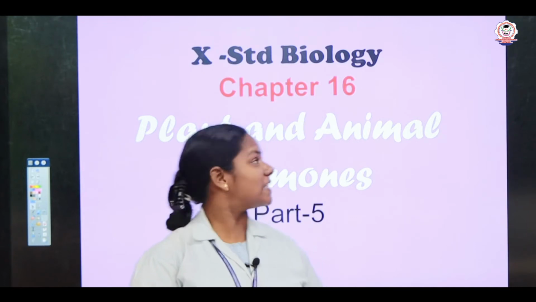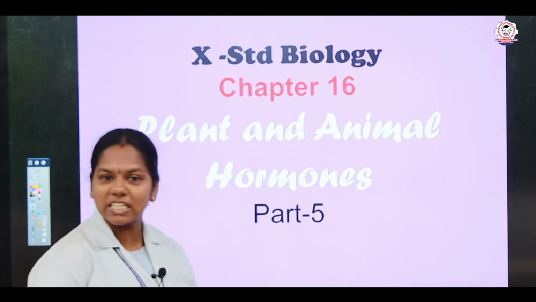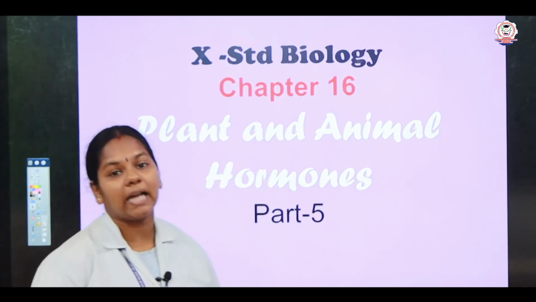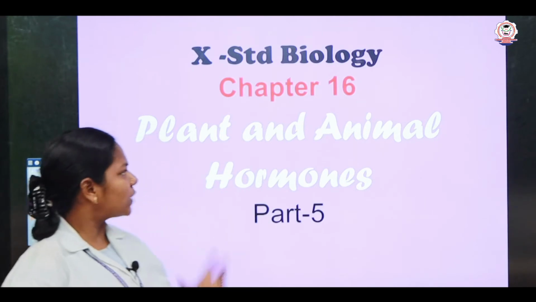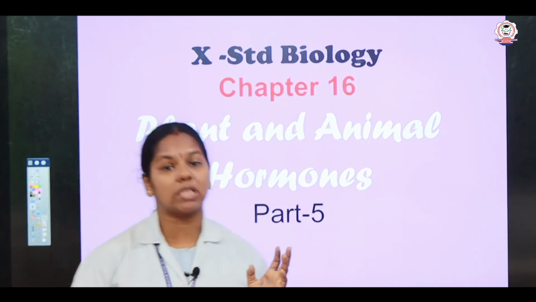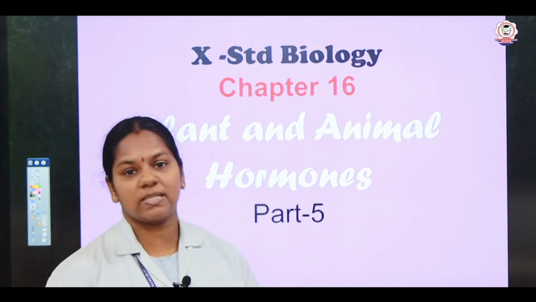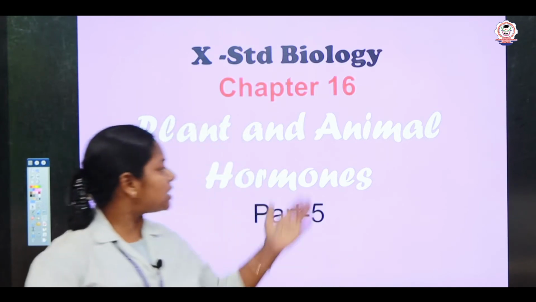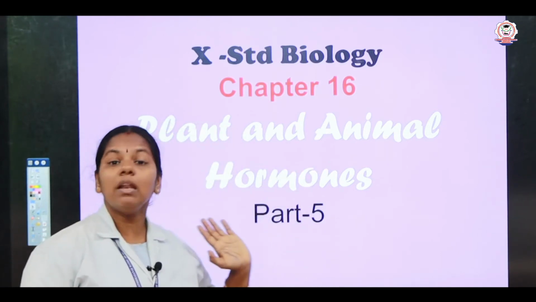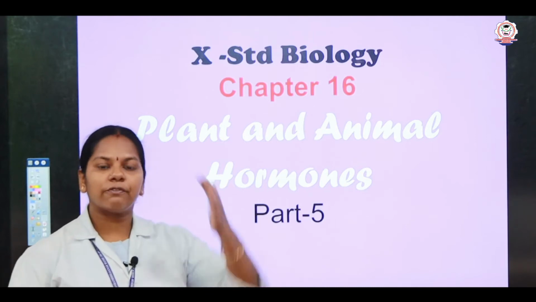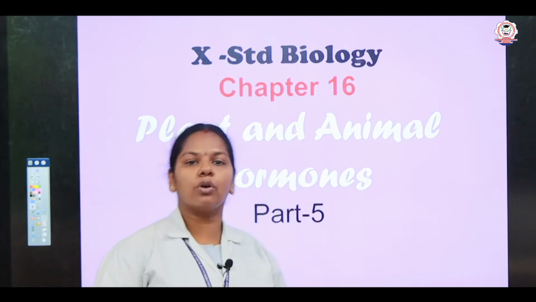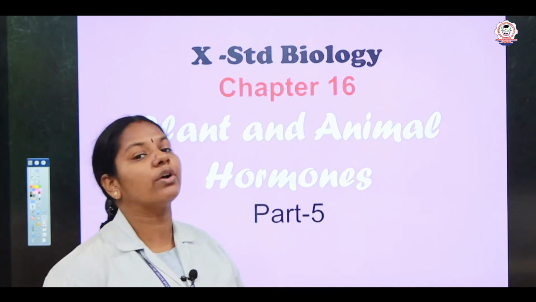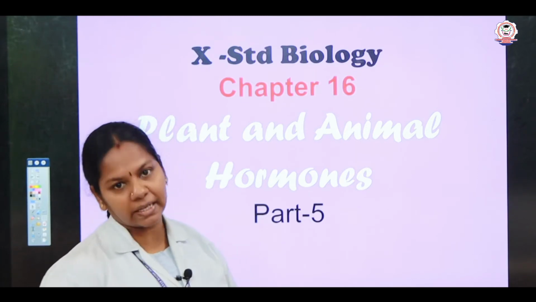Children, today we are going to see 10th standard biology, chapter 16, plant and animal hormones. In this chapter we are discussing the various hormones of plants such as auxins, gibberellins, abscisic acid, and later on we discussed the animal hormones starting from pituitary to gonads. So in this session we are going to see about the pancreas.